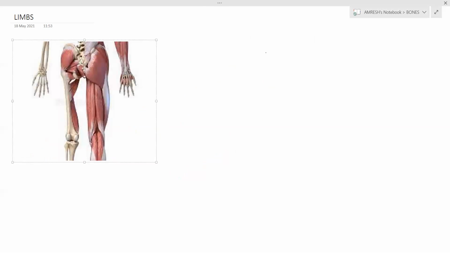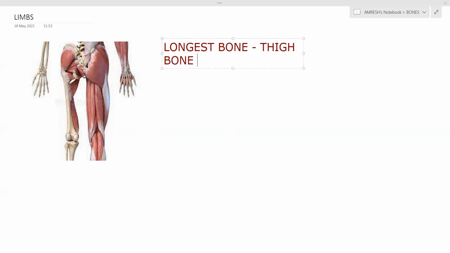Okay, limbs means your hands and legs. Hands and legs are called your limbs. So we have two hands or arms, two arms and two legs. Okay, so the longest bone is your femur. The longest bone is your thigh bone or femur. The longest bone is thigh bone or femur.